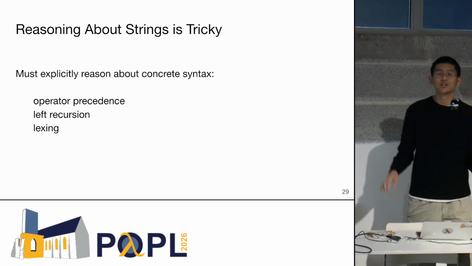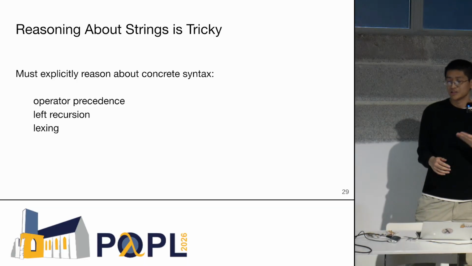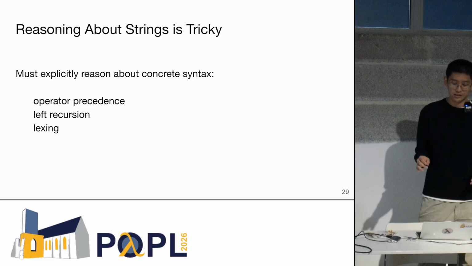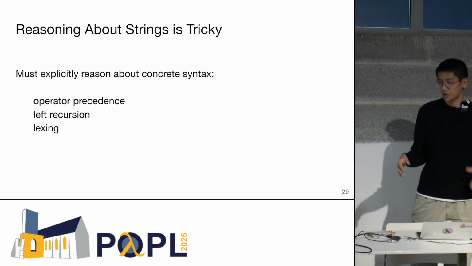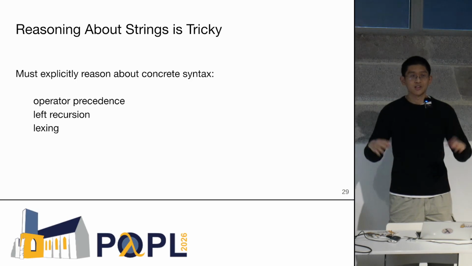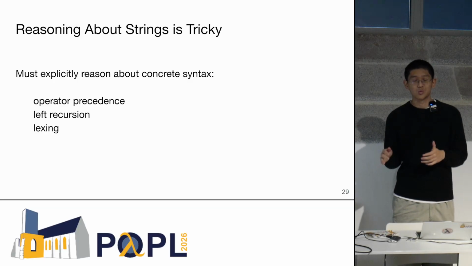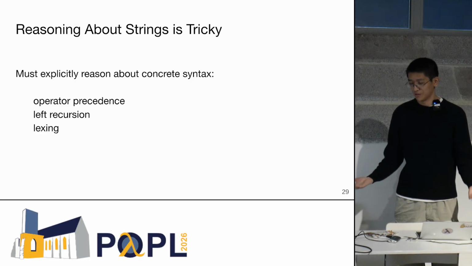The issue is that if you want to implement a constraint decoder which is analyzing strings, you have to explicitly reason about things involving the concrete syntax of the language. This includes things like what operators there are in the language, their precedence, whether the language has left recursion, how strings lex, and so on and so forth. All this stuff is really nasty to think about manually. We don't intuitively want to have to think about this.